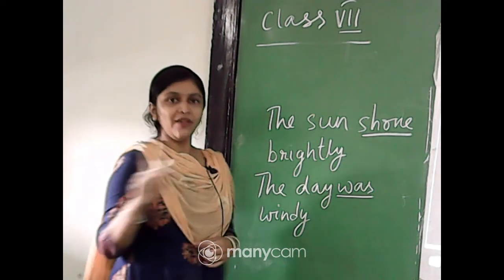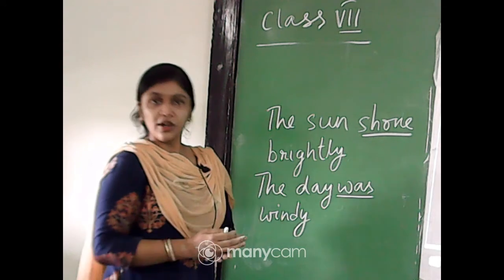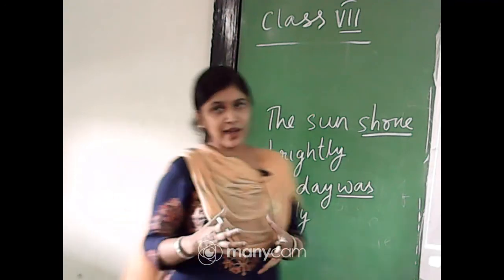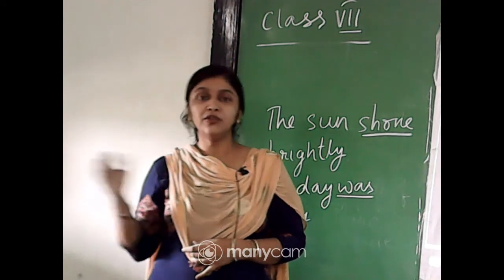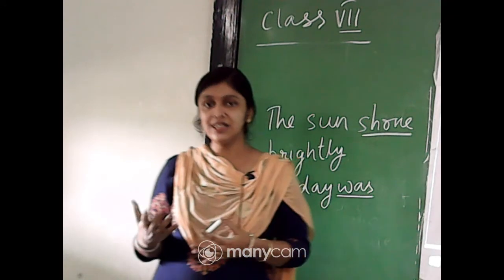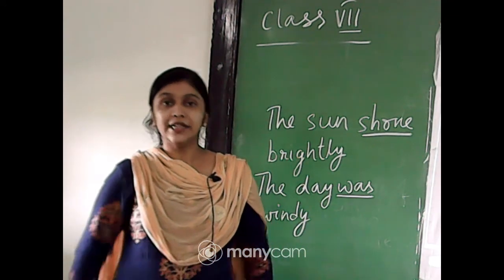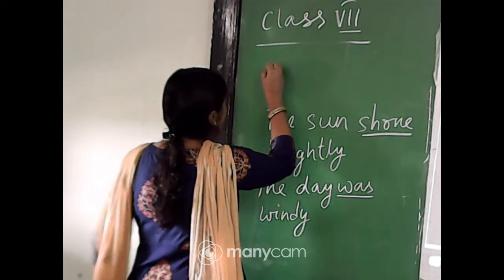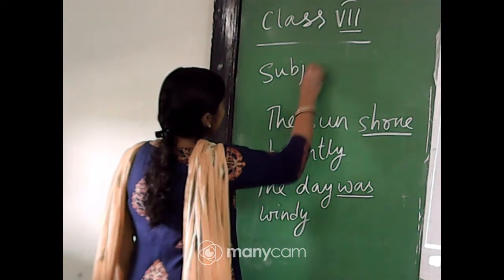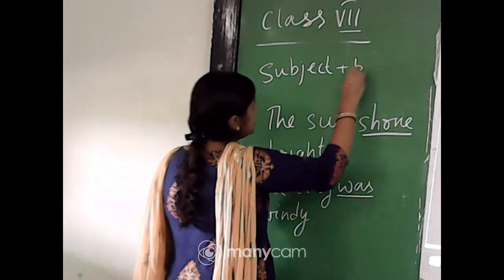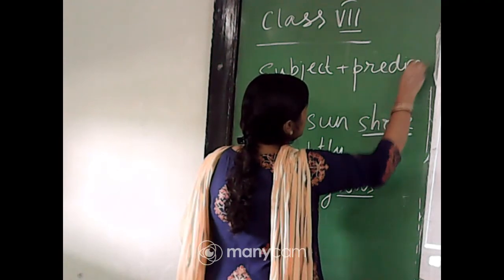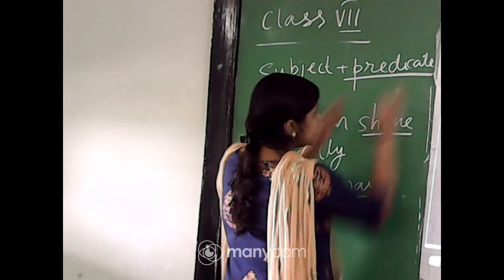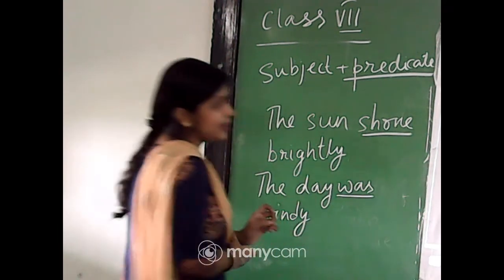In case of intransitive verbs, when an object is not required, but rather a word or a group of words is required to complete the meaning of the sentence, then we say those verbs are verbs of incomplete predication. Incomplete predication: you know the two parts of a sentence are subject and predicate, right? So predication means the last part of the sentence, towards the end.